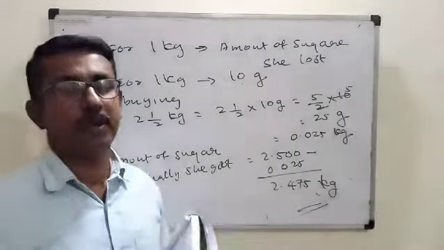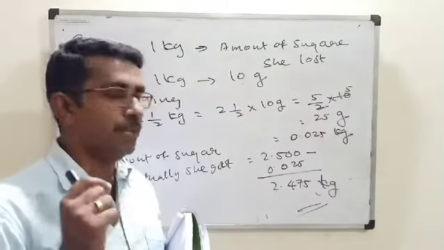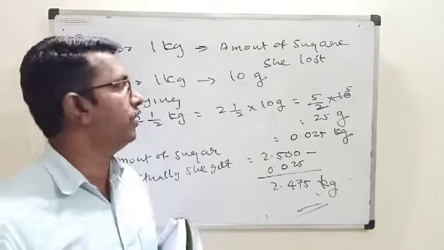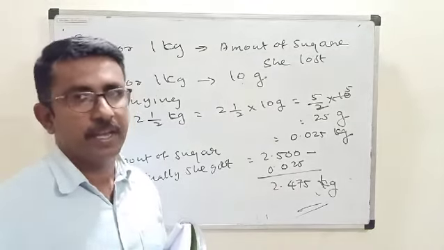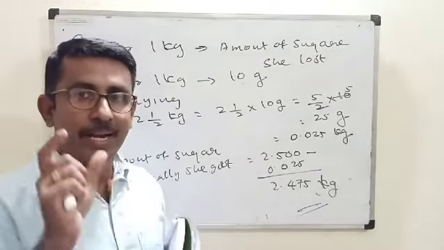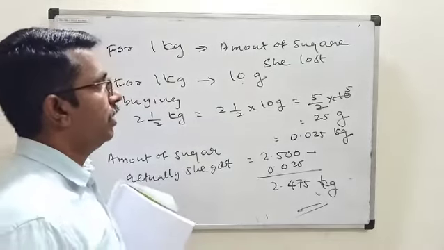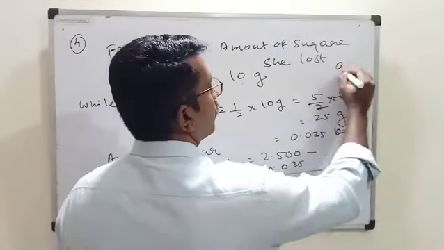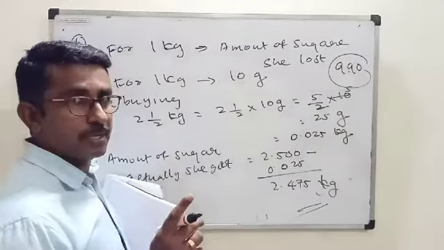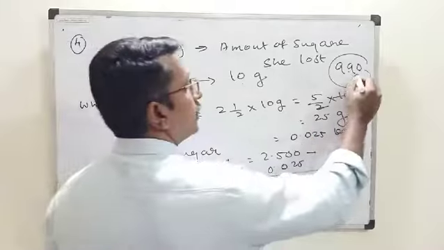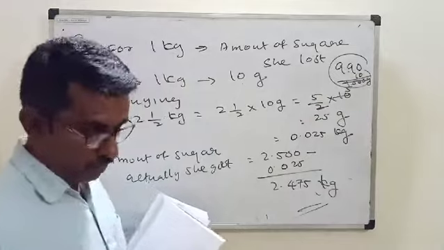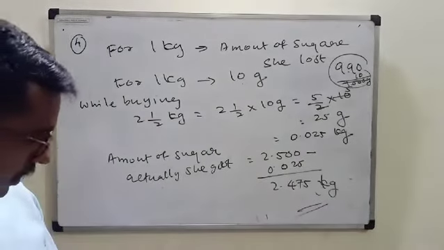Because the dishonest shopkeeper uses 990 grams instead of 1 kilogram. That means if you buy 1 kilogram of anything, you will lose 10 grams. Understood? Because he gives only 990 grams, no? So how much do we lose? 10 grams, isn't it? 1000 grams means 1 kilogram. Okay, that is what the question is about.